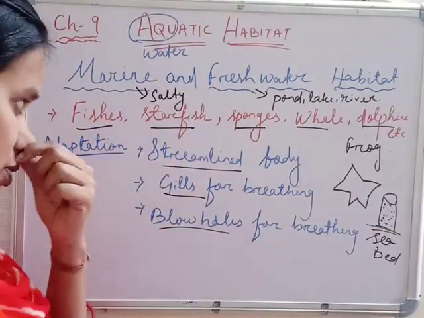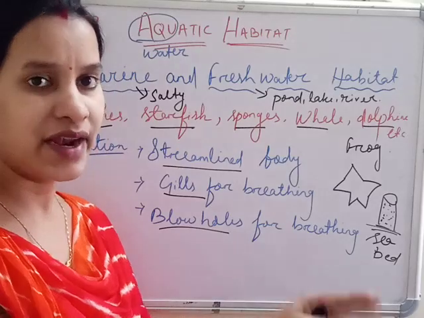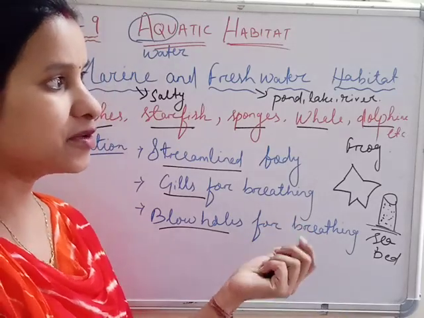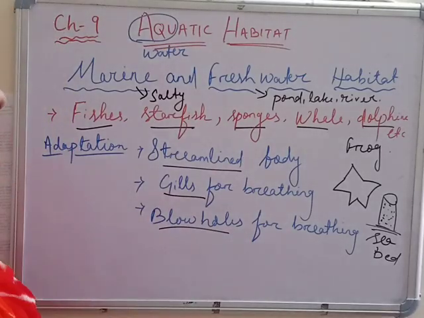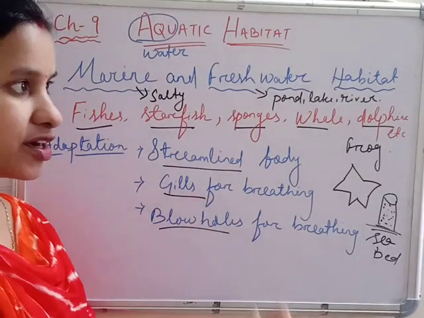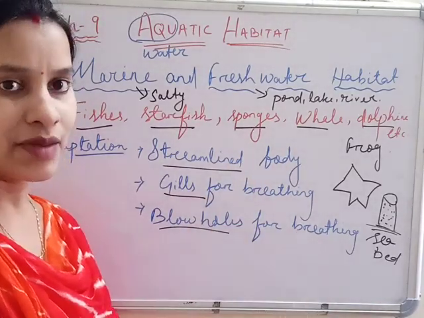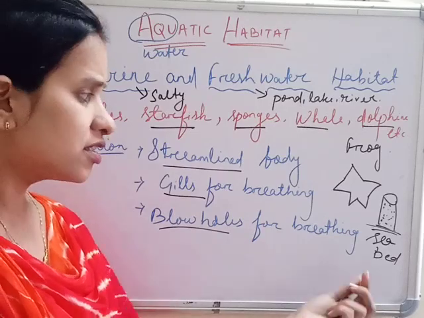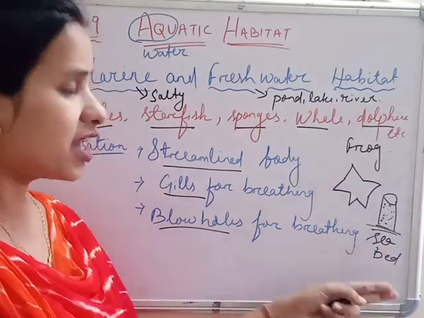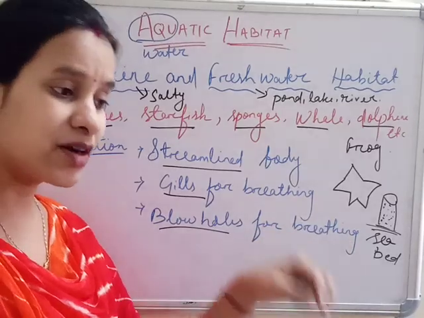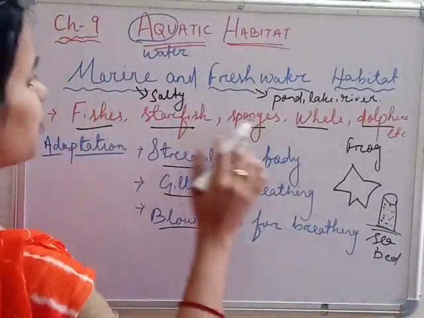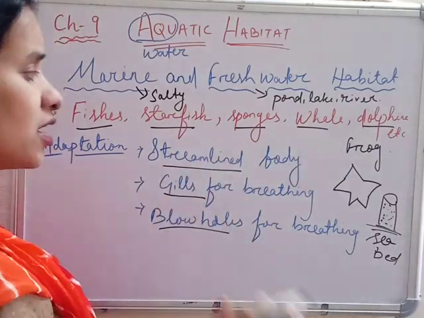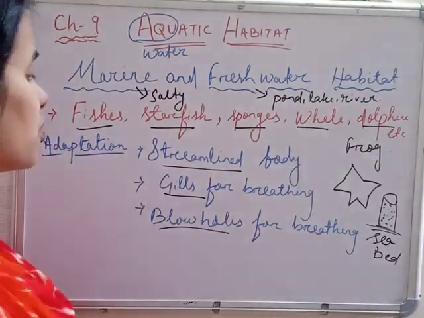At the seabed, whatever small animals and organisms they get, they feed on that. As they require nutrients or small animals and organisms for feeding, these are available in the seabeds. So they are completely staying deep inside the sea and ocean. But fishes, whale, dolphin all have streamlined bodies. They move very fast in water.